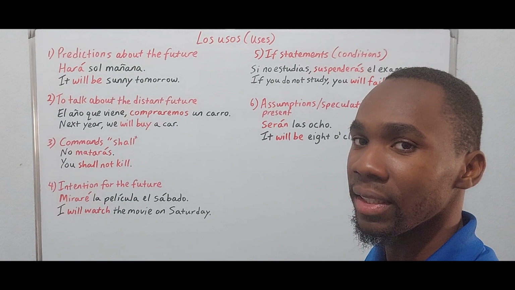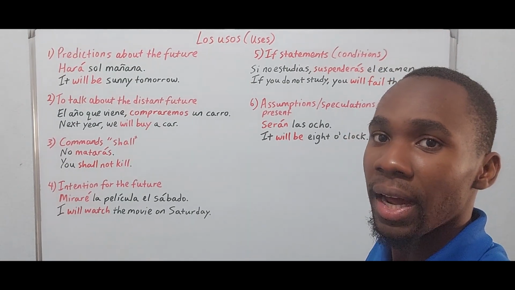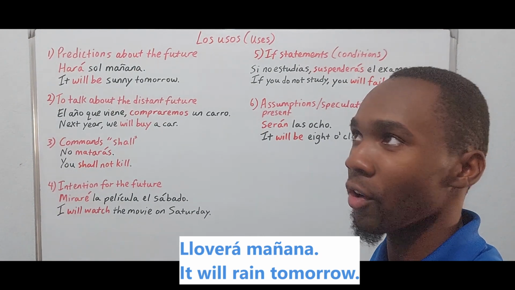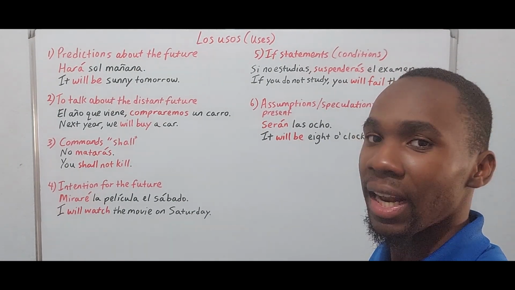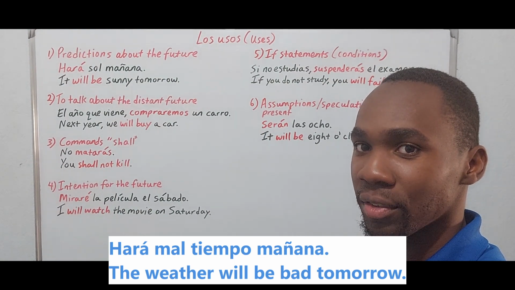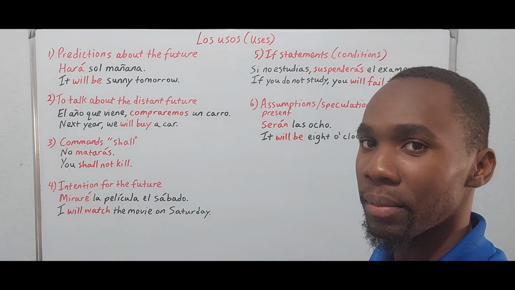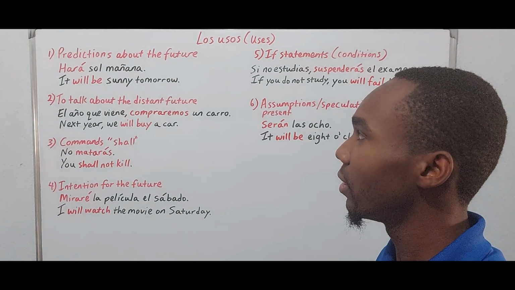We wouldn't want to hear lloverá mañana, it will rain tomorrow, or hará mal tiempo mañana, the weather will be bad tomorrow. We don't want to hear that. We want to hear hará sol mañana, okay?